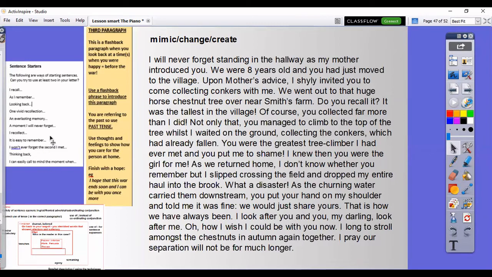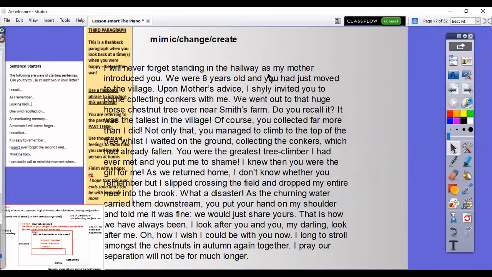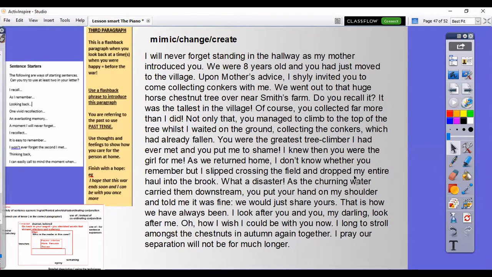I could have used any one of these, but I've decided I will never forget standing in the hallway as my mother introduced you. We were 8 years old and you had just moved to the village. Upon mother's advice, I shyly invited you to come collecting conkers with me. We went out to that huge horse chestnut tree over near Smith's farm. Do you recall it? So I put a rhetorical question in there to bring my reader back to me as well. It was the tallest in the village.